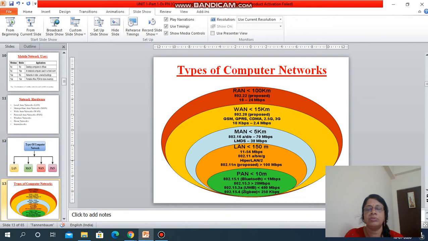I am not going to explain hyper LAN because you do not know now what the meaning of hyper LAN is. I can give you the example of a LAN, GRIT LAN. In our GRIT, a number of departments are there, a number of systems are there. All the systems are connected to a server. That server room is located near the exam branch. Some part of the LAN is connected through cables. Some part of the LAN is connected through radio waves. We can say that it is the wireless LAN.